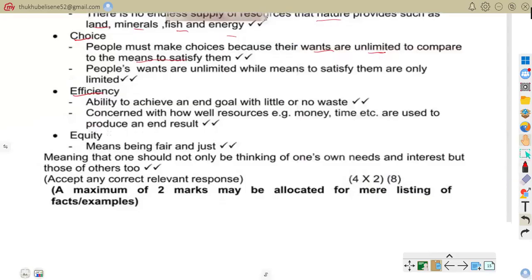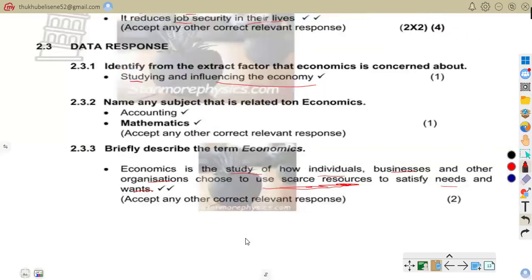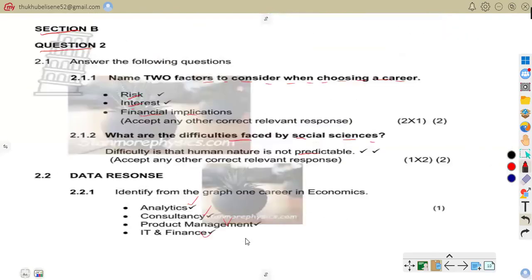Then we have equity. Like I said, equity is about fair distribution. So equity means being fair and just, meaning that one should not only be thinking of one's own needs and interests, but those of others too. So that is that. Now we are to move to question 3.